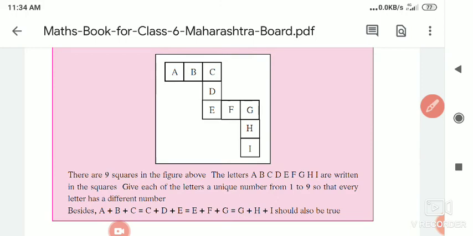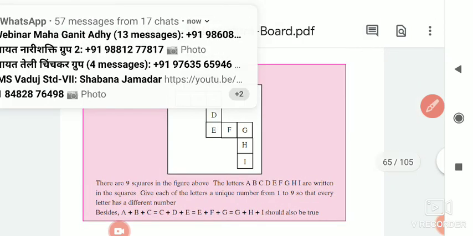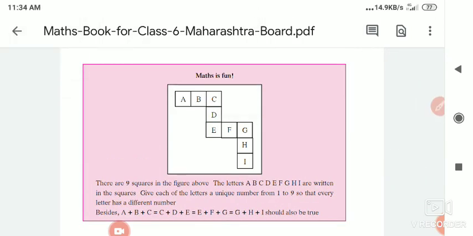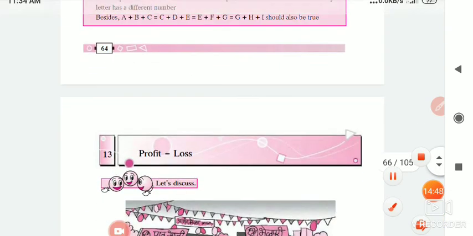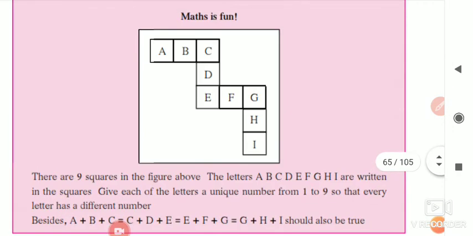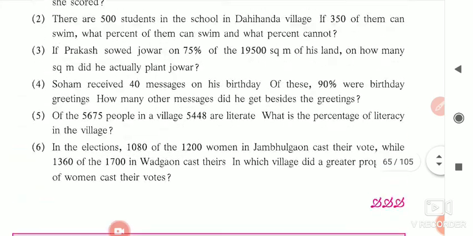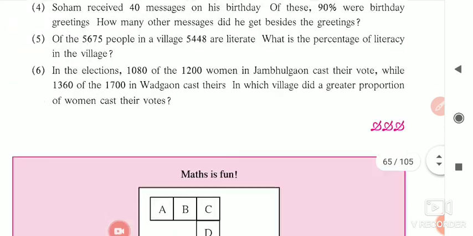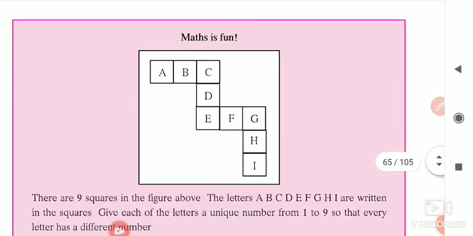One activity is there. You can do it as fun. So today you have to complete these 2 things. Maths is fun. It is very interesting. If you are able to do this, you are a very talented student. So all of you try to solve practice set 30, and you have to try this maths is fun.